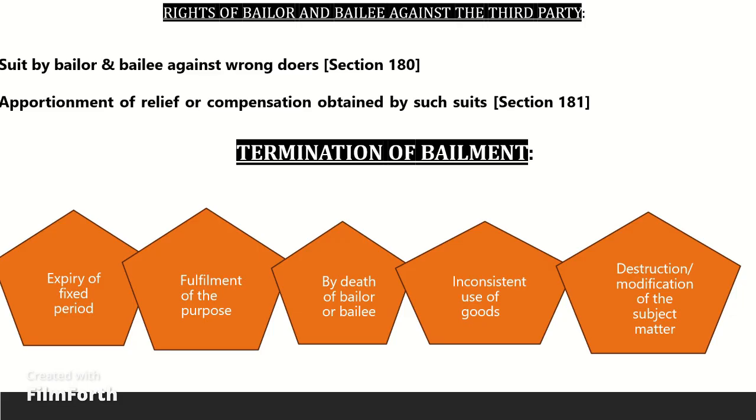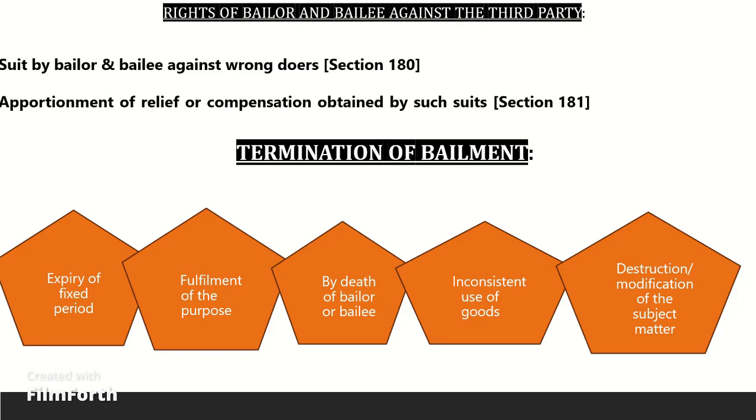Rights of bailor and bailee against any wrongdoer, third party. Suit by bailor and bailee against wrongdoers. Section 180. If a third person wrongfully deprives the bailee of the use or possession of the goods bailed, or does them any injury, the bailee is entitled to use such remedies as the owner might have used in the like case if no bailment had been made, and either the bailor or the bailee may bring a suit against a third person for such deprivation or injury.